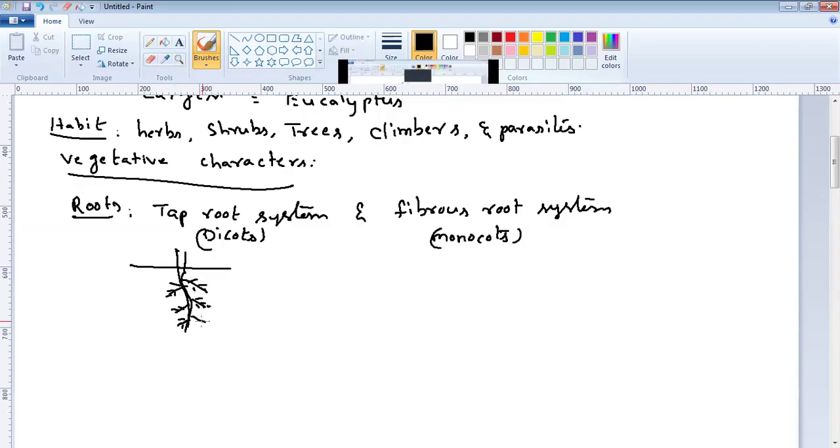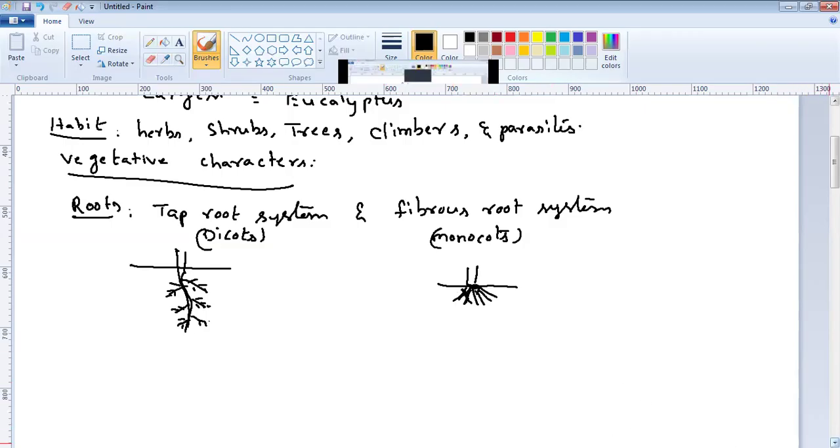All roots together, primary, secondary, and tertiary, is called a taproot system. Then fibrous root system: here the primary root is very short-lived. It will degenerate later. Then all roots arise from the same point, the base of the stem. This is called fibrous root system.